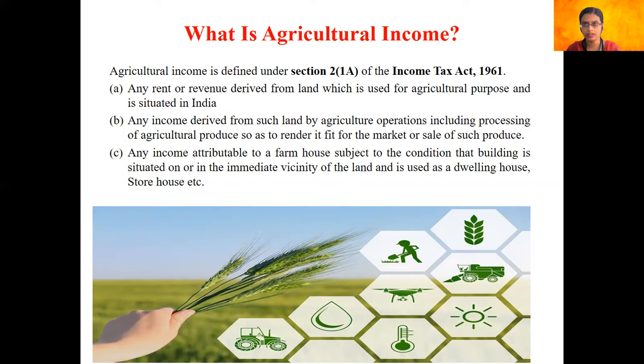And third, a farmhouse situated on a piece of land can give rise to agricultural income, wherein the farmhouse should have a dwelling house situated in the premises or in the vicinity of the farmhouse, and this dwelling house must be used as a storehouse, etc.